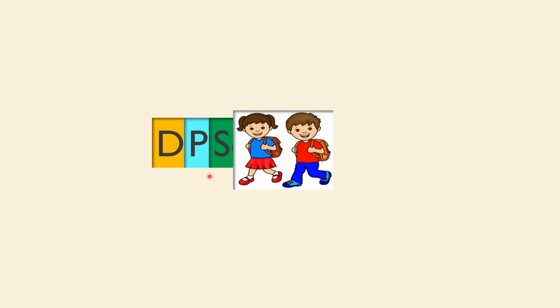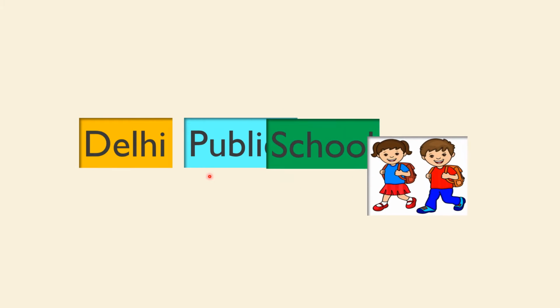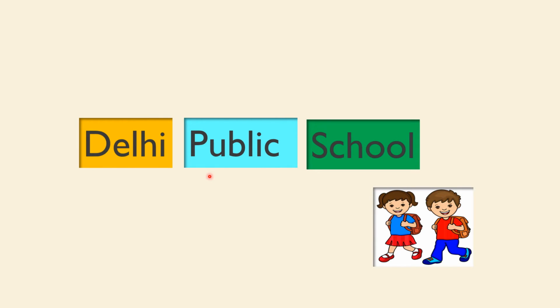Okay, let's understand more clearly. So there is a magic hidden in DPS. Let's open that. D is for Delhi, P is for public and S for school. Delhi Public School. That is the meaning of DPS. We made it short by taking the starting letters of each word. D from Delhi, P from public and S from school. So we have taken DPS from all these three words and made it into a short form, which is DPS.